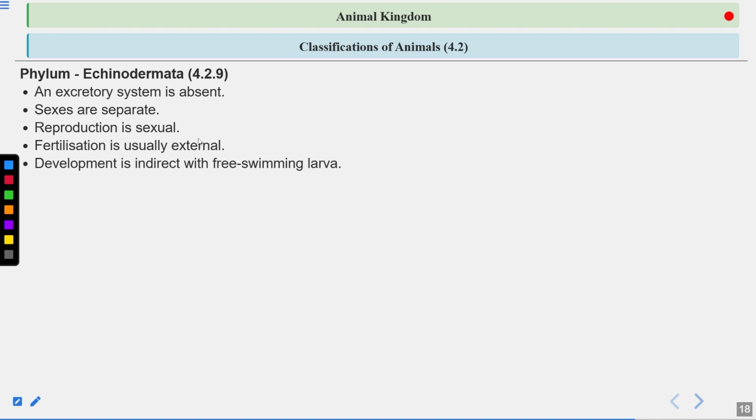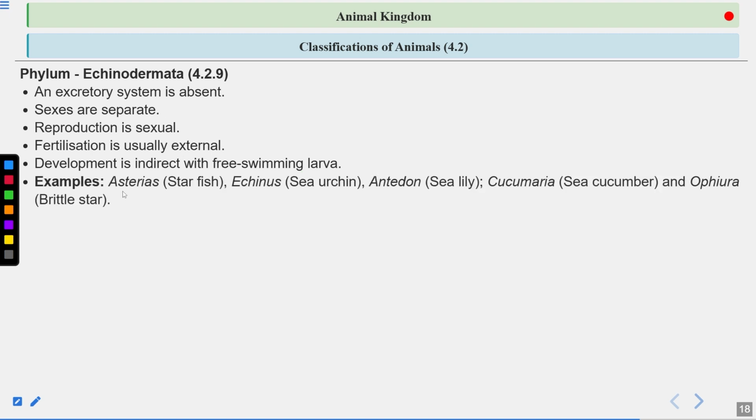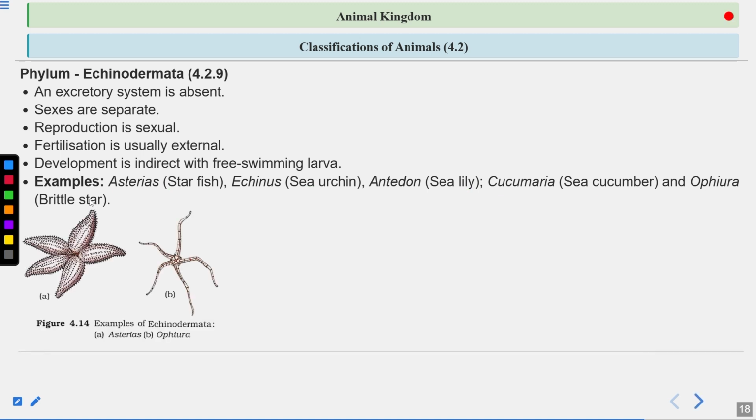Development is indirect with a free swimming larva, and this larva will metamorphose into the adult. Examples are Asterias, starfish; Echinus, sea urchin; Antedon, sea lily; Cucumaria, sea cucumber; and Ophiura, which is brittle star. So these are the examples of Echinodermata. Okay, they show pentaradial symmetry.